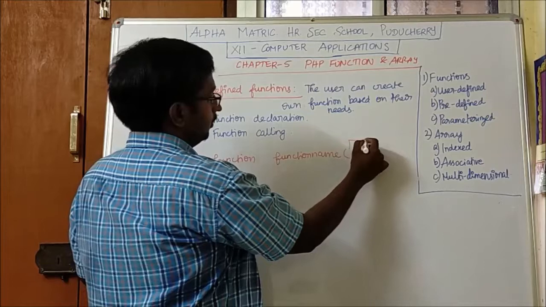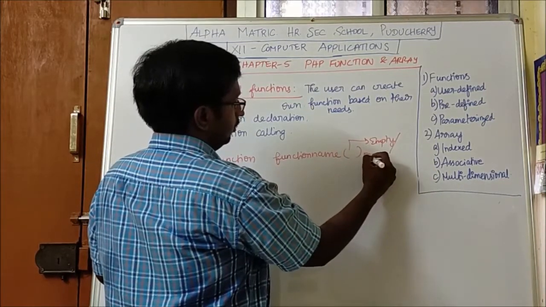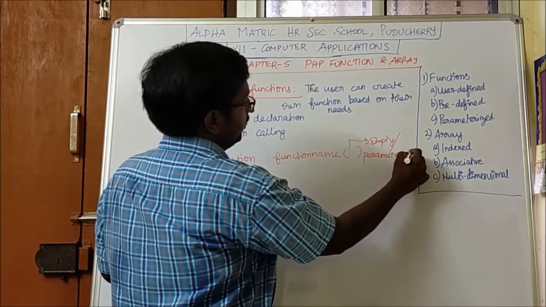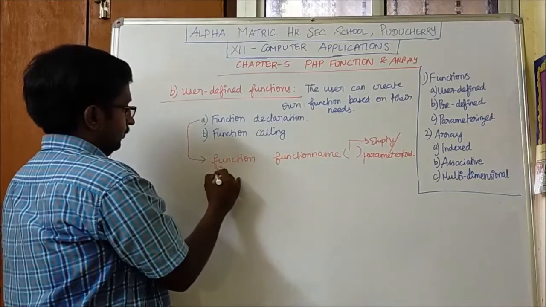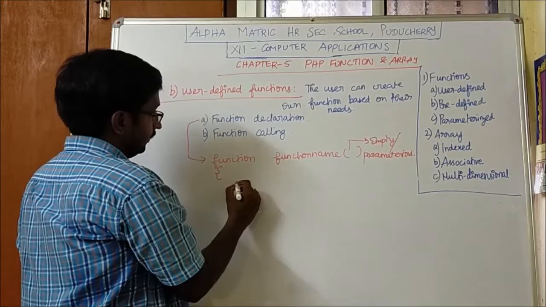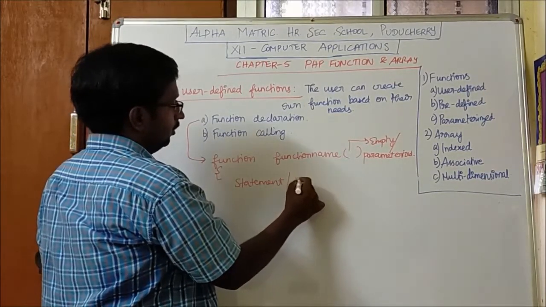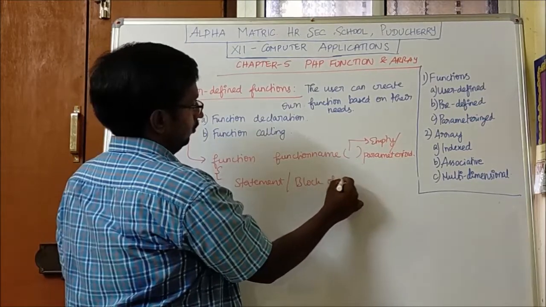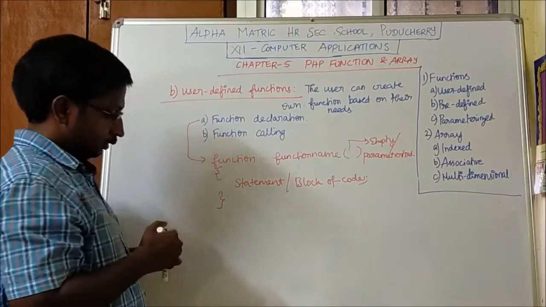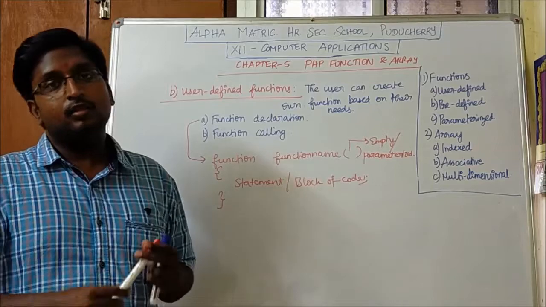It can be either empty or parameterized. That is the next concept, the parameterized function. So the function must begin with the open curly brace and the statement or block of code, and the function must end with the closed curly brace. So this is how we have to declare the function.